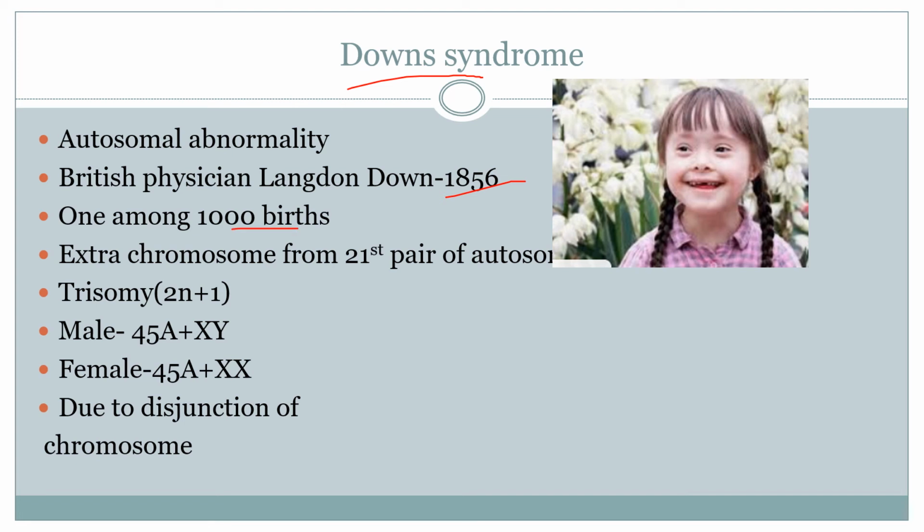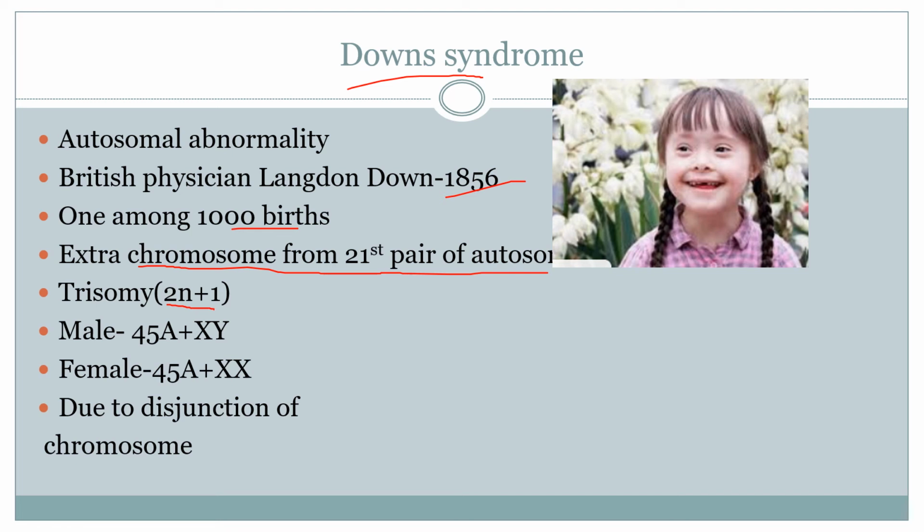This incidence occurs in babies who are born invariably to old mothers. What happens exactly is an extra chromosome is seen in the 21st pair of autosomes, hence the name trisomy, extra one, that is 2n plus 1.